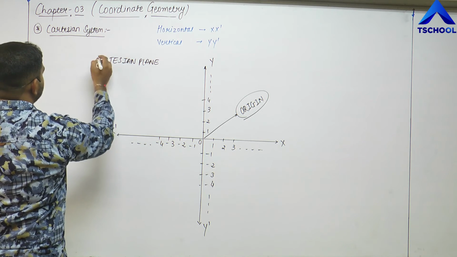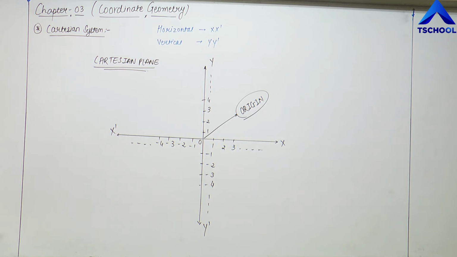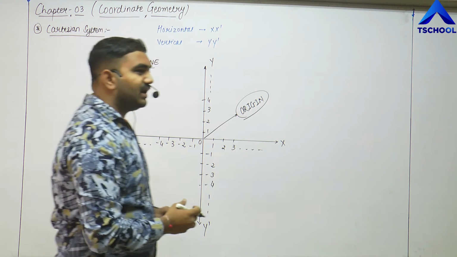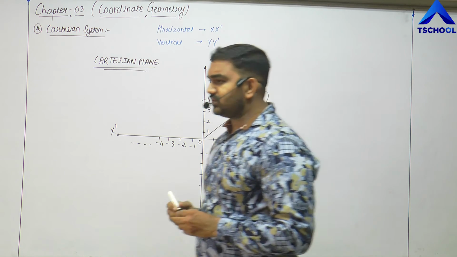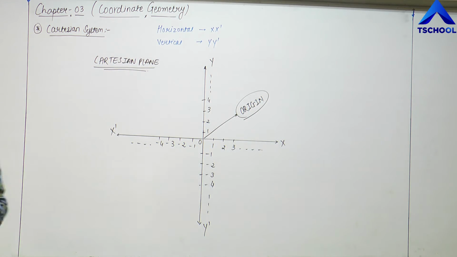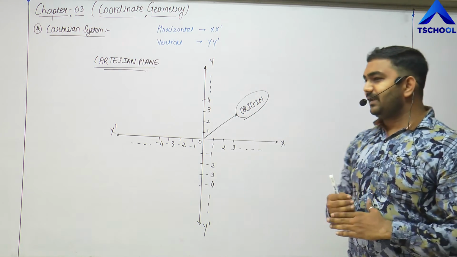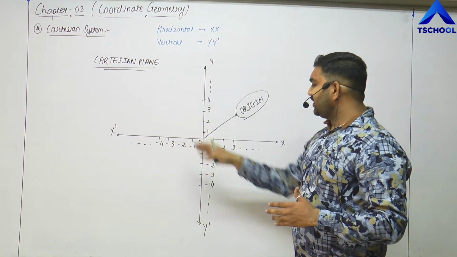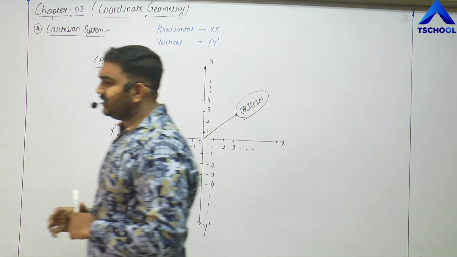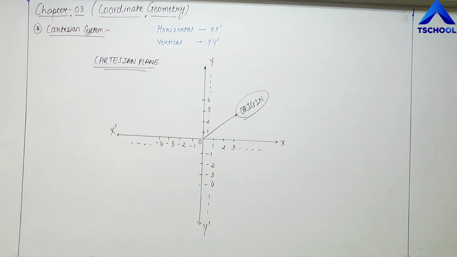What is this known as, friends? This is known as the Cartesian plane. As I said, Cartesian means the numbers. You can clearly see that these lines contain the numbers, the basic definition of the number systems, the number line, right? And these numbers are placed on the line such that they form a structure like a plus sign, which gives us 4 different parts, and these 4 different parts are known as the parts of the Cartesian plane, right?